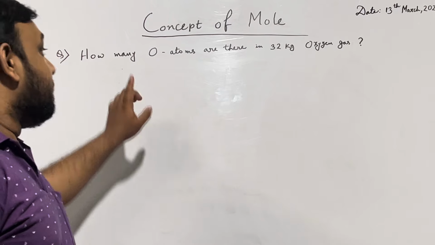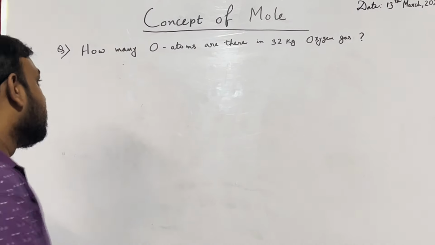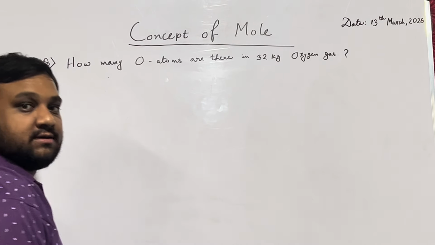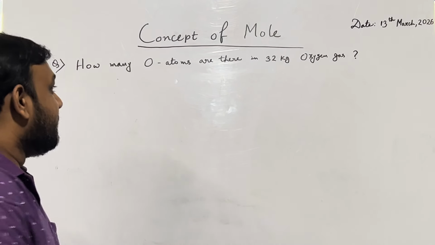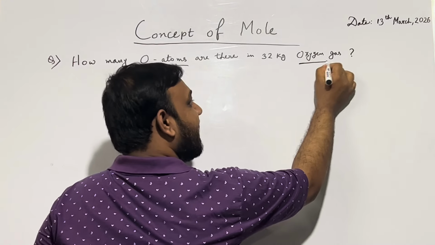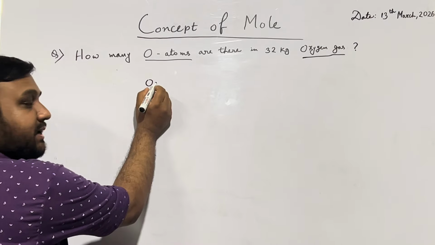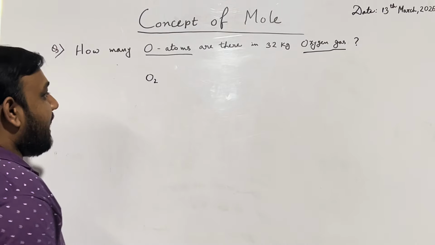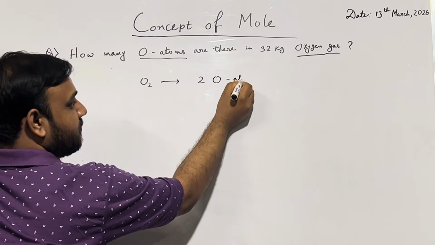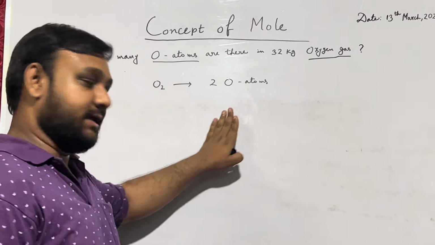So we are back to one question of mole concept. Here the question is, how many oxygen atoms are there in 32 kg oxygen gas? Look at the question carefully. Here I have asked about oxygen atoms, and in the question it is given oxygen gas. What's the difference? Oxygen gas we already know is O2. That means one oxygen gas molecule contains 2 oxygen atoms. So keep this information in mind.